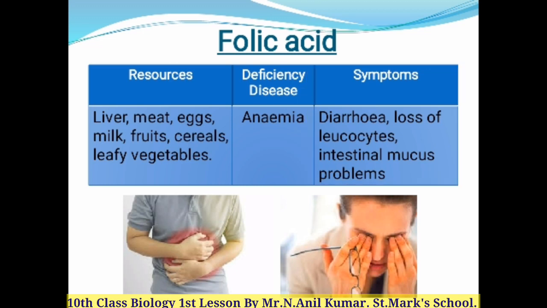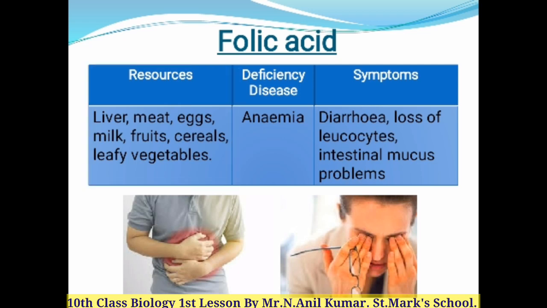And next is an intestinal mucus problem, that means lack of mucus in the intestinal region. Now children, the resources of folic acid are liver, meat, eggs, milk, fruits, cereals, and leafy vegetables.